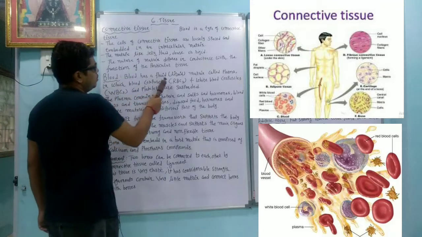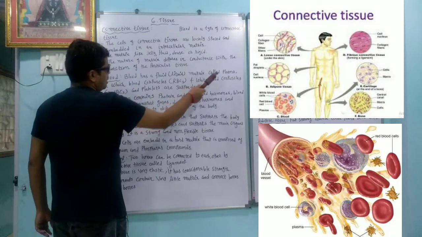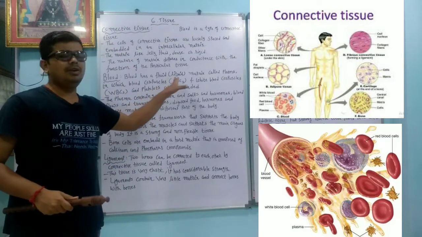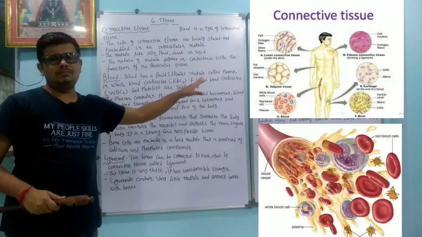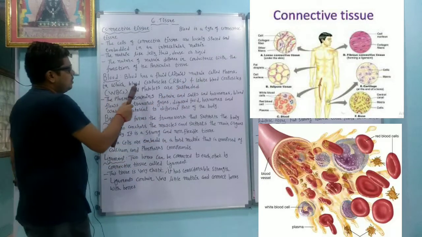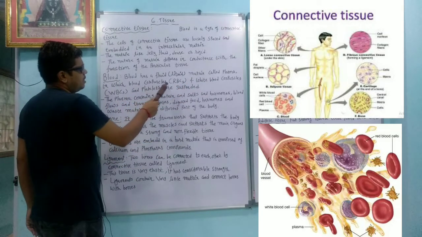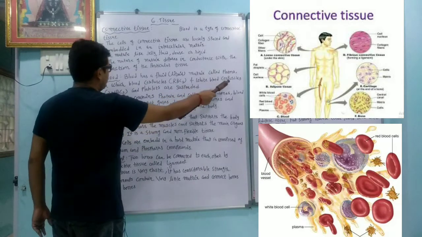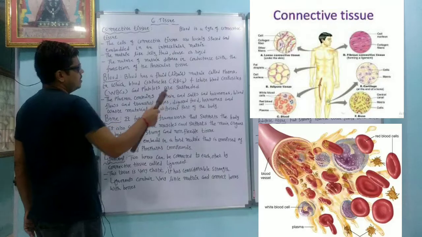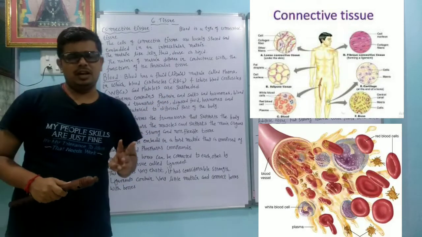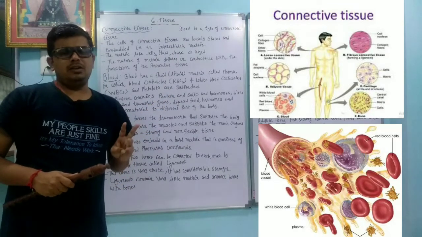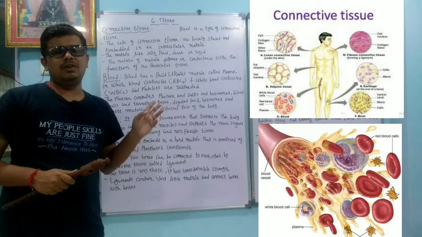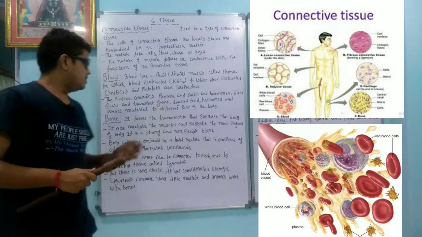Blood has a fluid matrix called the plasma. So blood has a fluid matrix, we can say a liquid matrix, that is called the plasma, in which the blood cells, that is RBC, red blood corpuscles, and white blood corpuscles, that is WBC, and platelets are suspended. So in blood, mainly three types of particles are there: one is the RBC, red blood cell, another is WBC, white blood cell, and the other is platelets.